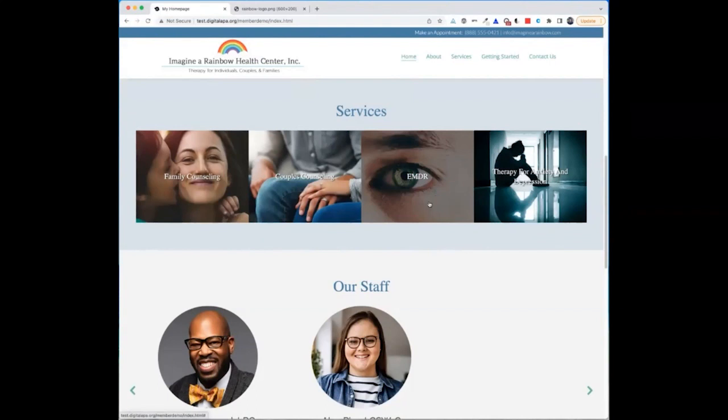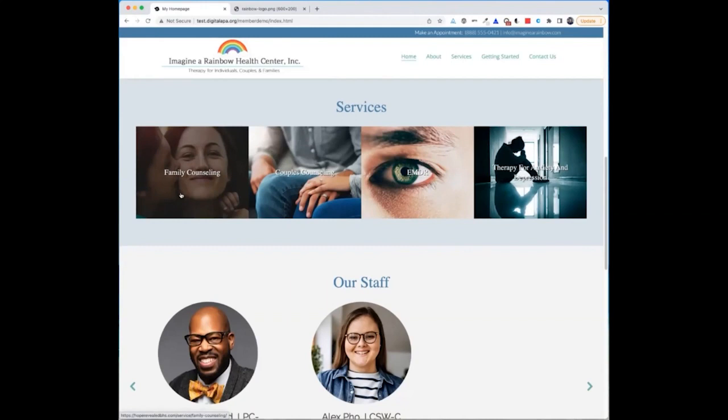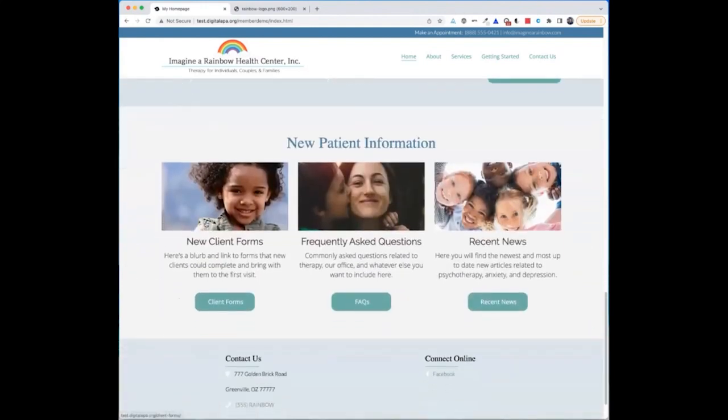The other thing I wanted to point out, and this goes back to the wheelchair ramp example, is we've got a picture of a lady here with a little boy kissing her cheek, and it's cute. And sure, it works for family counseling, and it doesn't seem to be a problem if we were to move the family counseling label down beneath the image. But if we scroll further down the page to where that new patient information is, the exact same image is used for frequently asked questions.